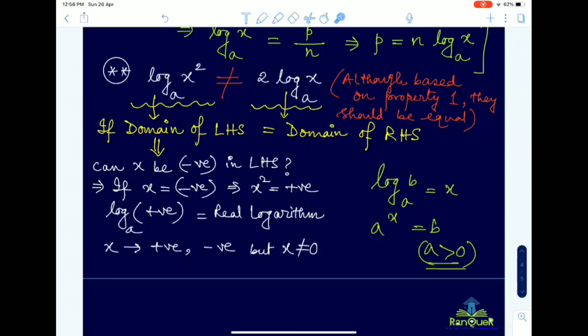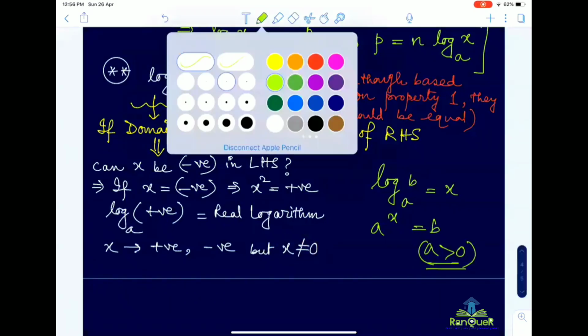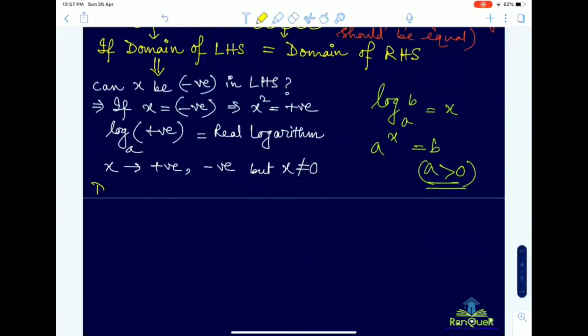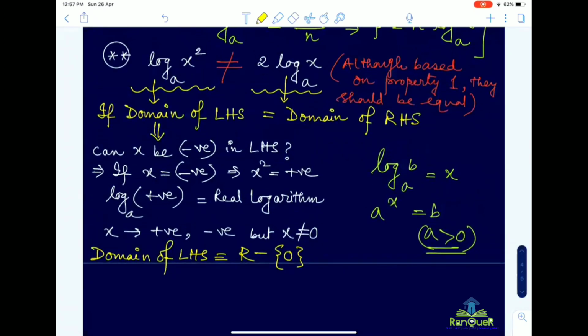So that is why log of 0 is undefined, and hence x cannot be equal to 0. Is that clear to everyone? So we can write that the domain of the left hand side will be all real values except 0.